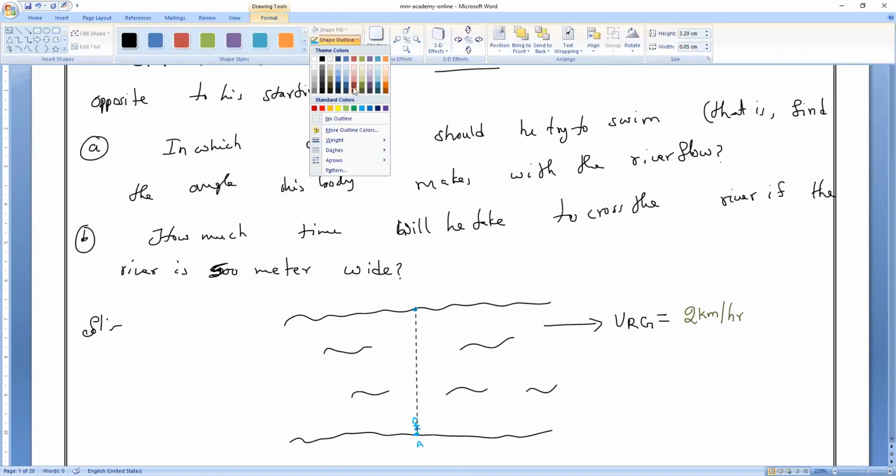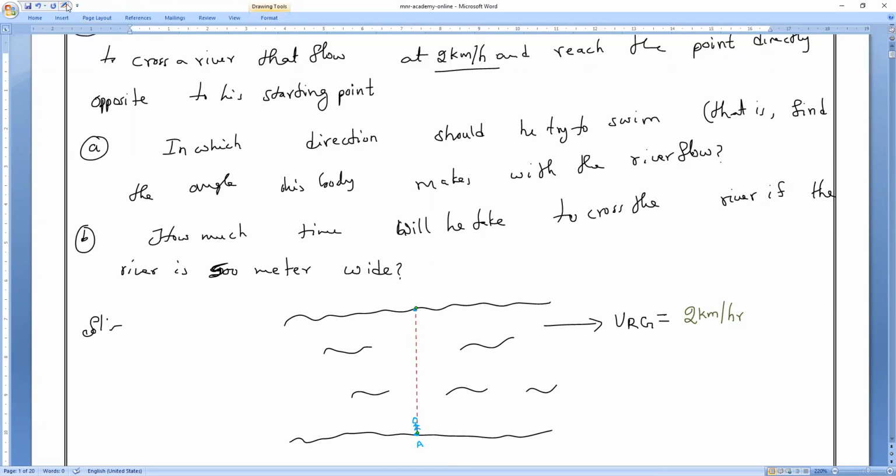Now, if he started swimming perpendicularly, is it possible to swim directly perpendicularly? You tell me. Suppose, for the first question, you can imagine the person started swimming straight, for example, with the velocity of the man with respect to river. How much is it, guys? He is swimming at what velocity? 3 kilometers per hour. Now, question one, you see that. For example, I am imagining an example.